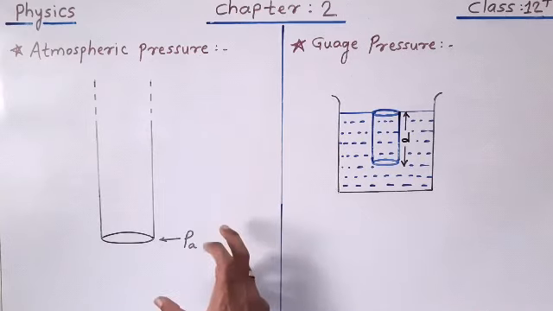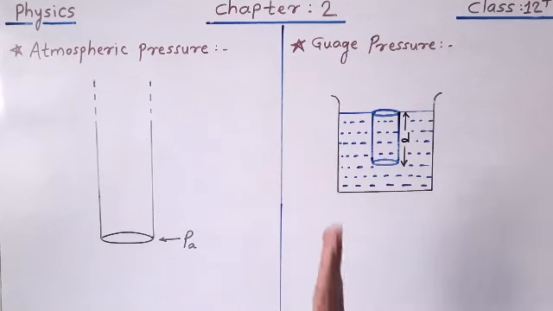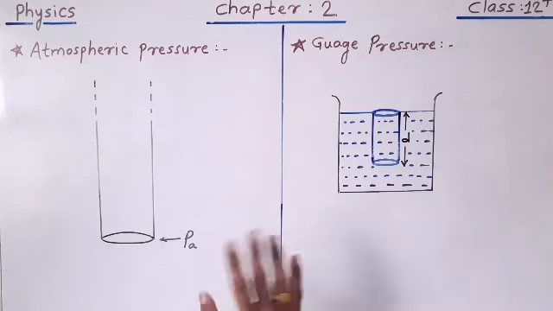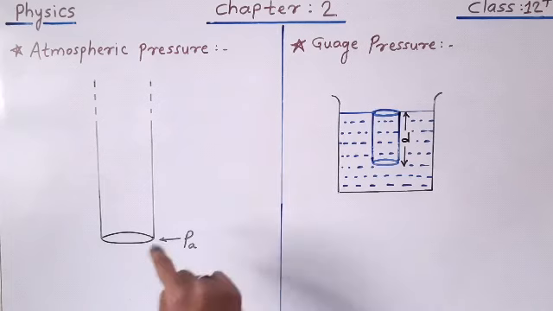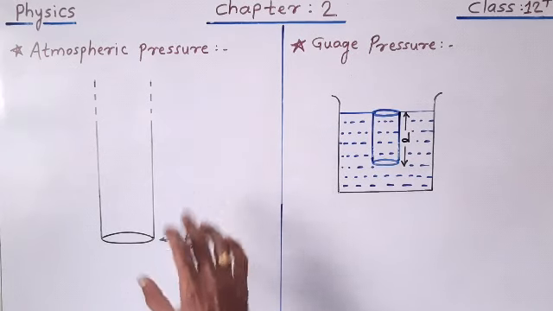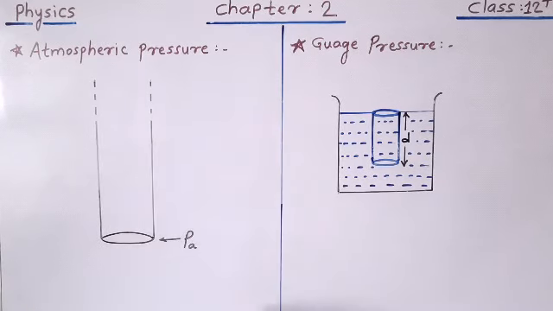Vacuum is the region where the pressure is less than atmospheric pressure. But when we say absolute vacuum, it is the region where there is an absence of atoms or molecules, meaning there is no matter. Here, when we say only vacuum, it is the region where the pressure is less than the atmospheric pressure. Okay, is that clear?